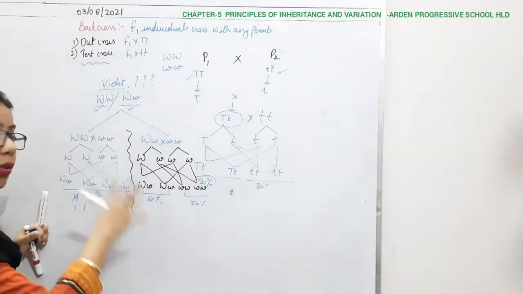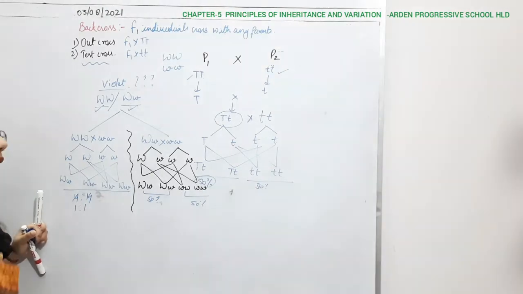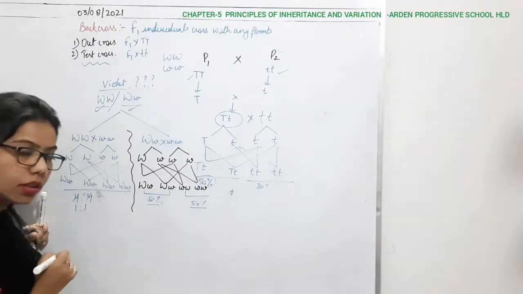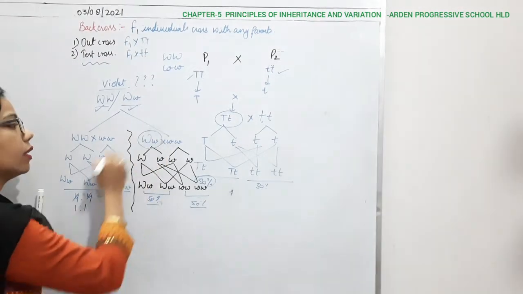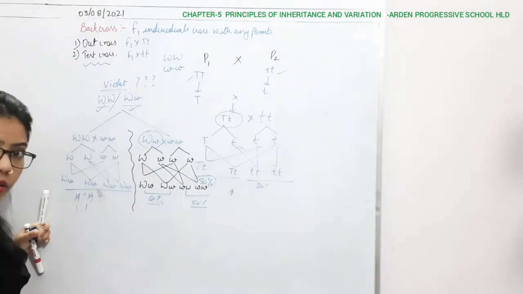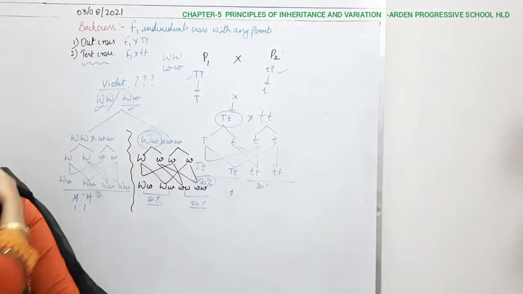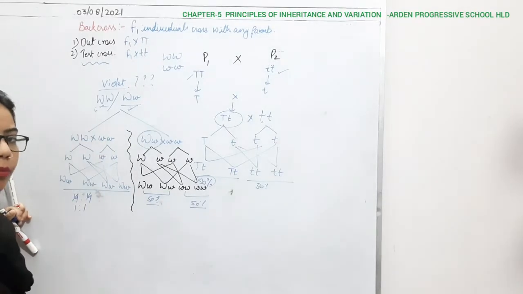So if you have to solve a question based on this test cross, you can write: if in the generation you are getting 50% of both types, then the parent is heterozygote tall or heterozygote violet. In place of this I can write plant height also, it can be TT or small t, right?